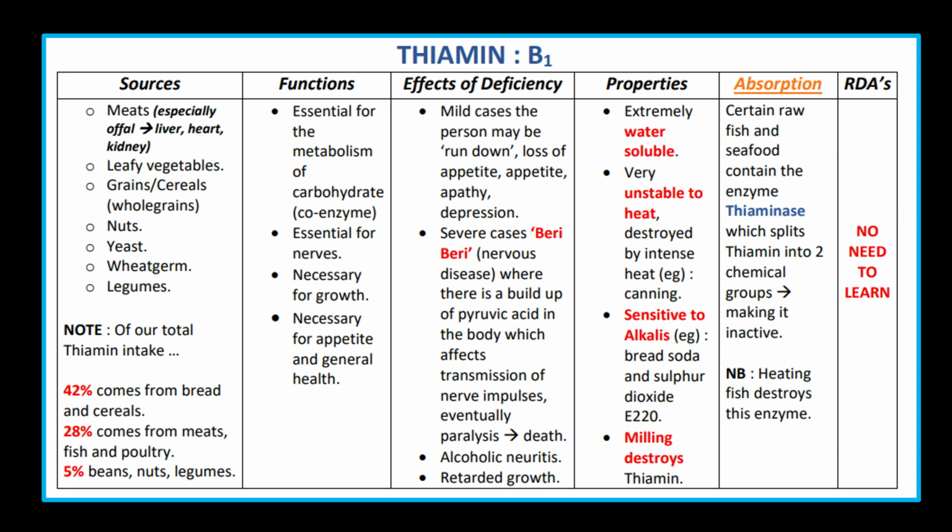Thiamine, B1. Sources: meat, leafy vegetables, grains, nuts, fish, whole grain and legumes. Function: essential for the metabolism of carbohydrate. Properties: extremely water soluble and very sensitive to heat. Raw seafood contains an enzyme that destroys thiamine, and heat inactivates the enzyme in the fish.